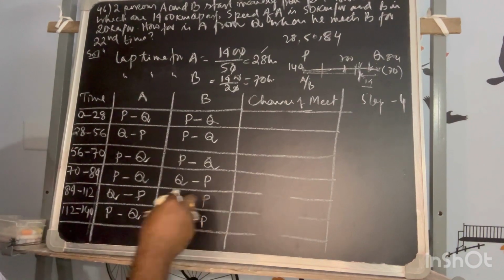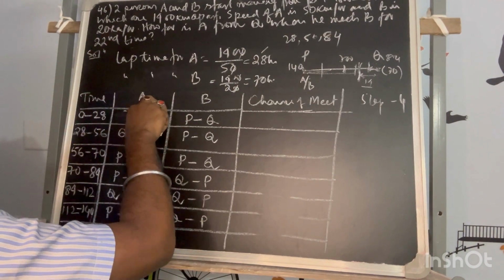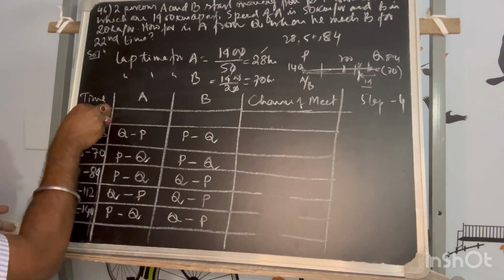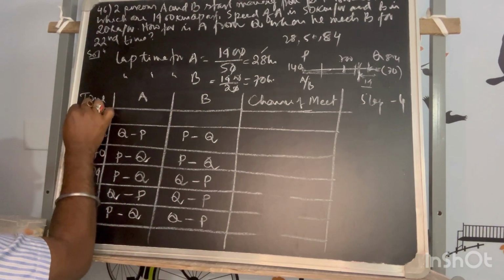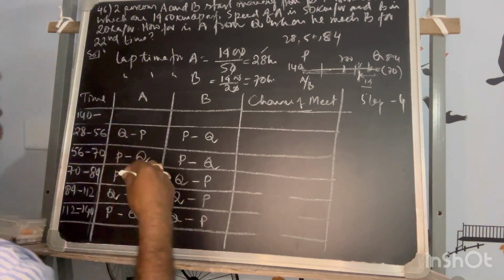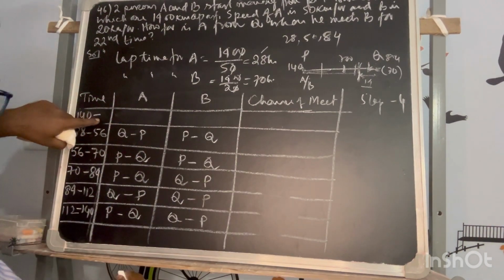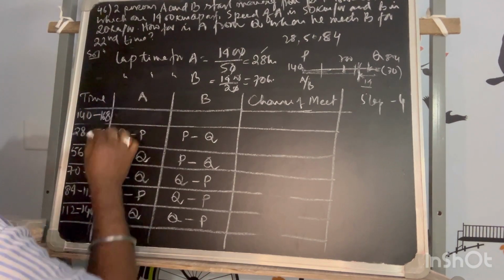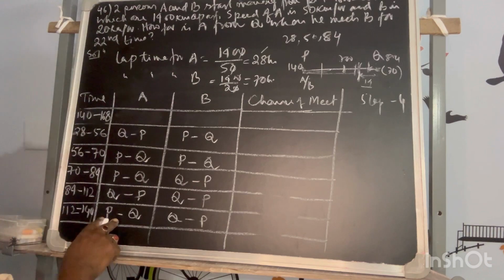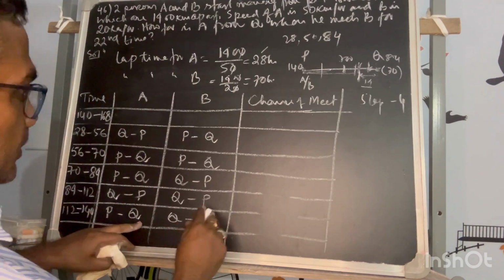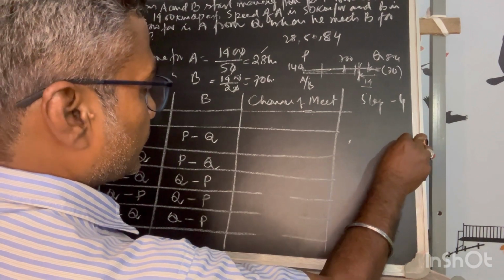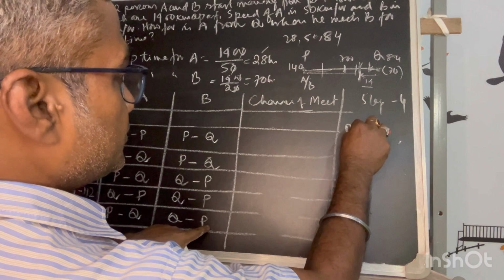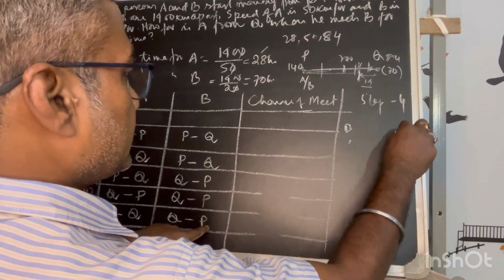I will use this tabulate form again, and I will see this. 142, then after how much will come? 142, 168 it will come, and he has ended at Q and he has P. That means after 5 laps, B is at P, here is B, and he is at Q, and A is here.